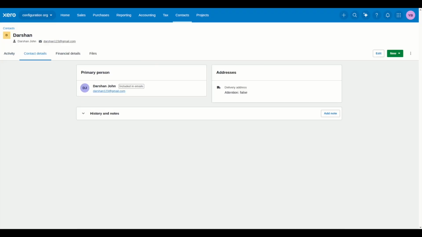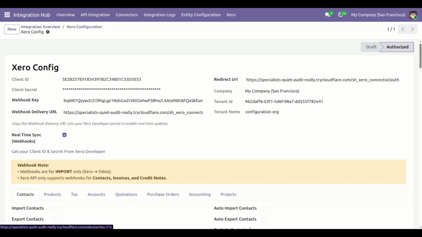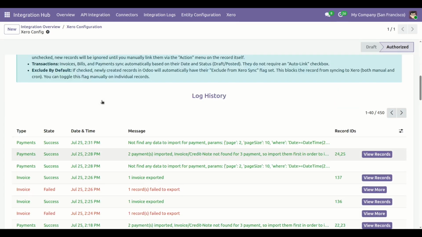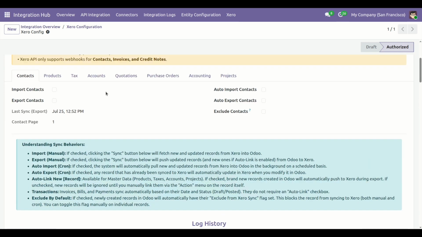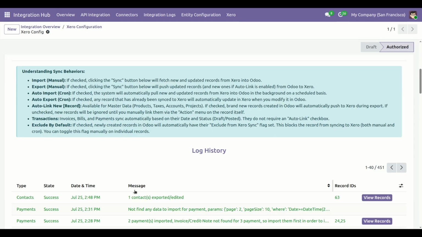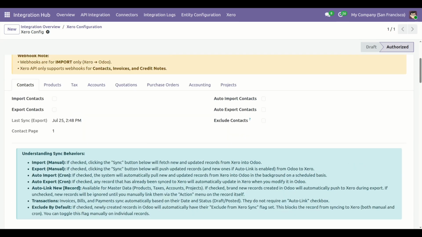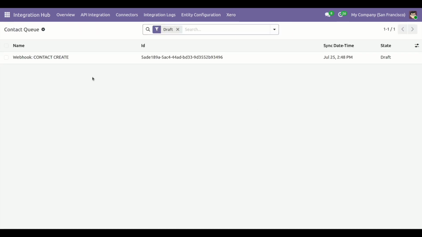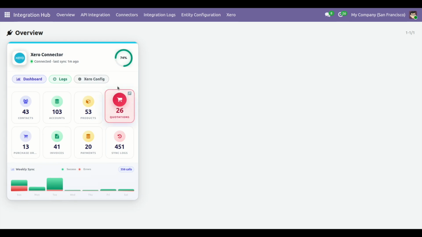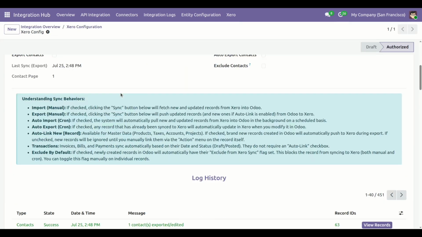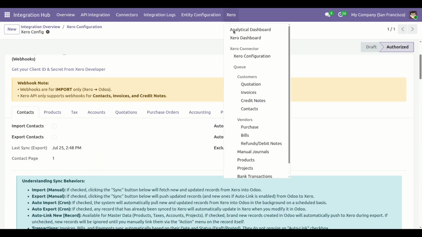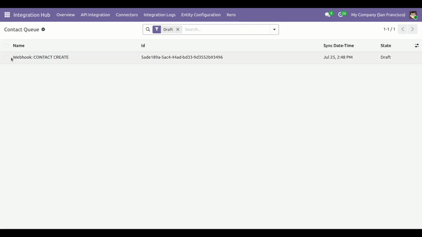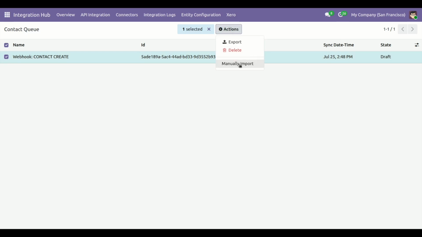Now go to the Xero configuration again and refresh. Here you can see in contacts, one contact is imported automatically. Select a contact and import it manually.